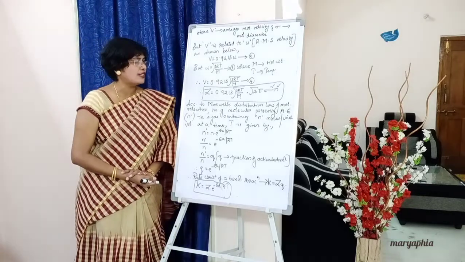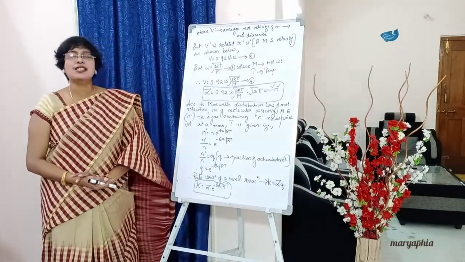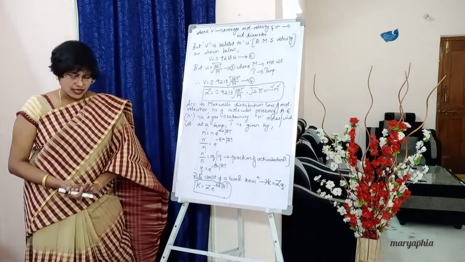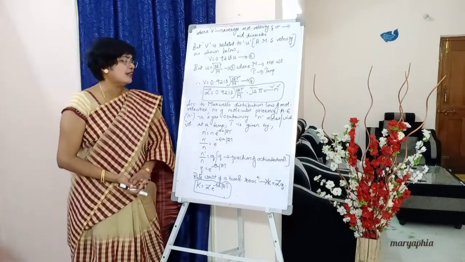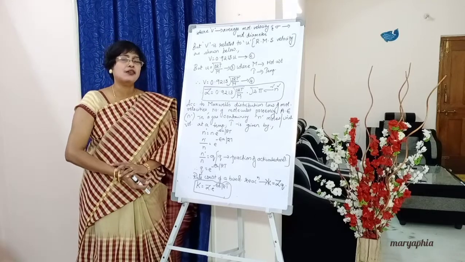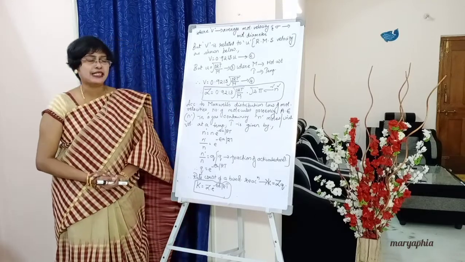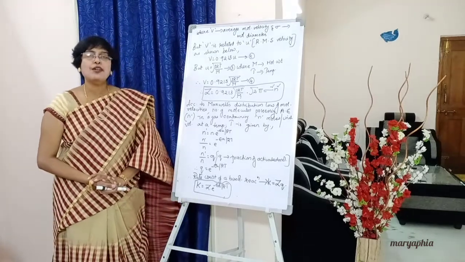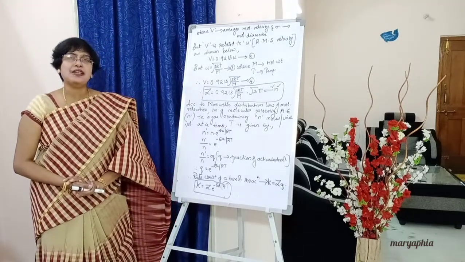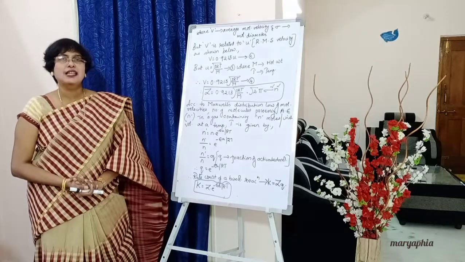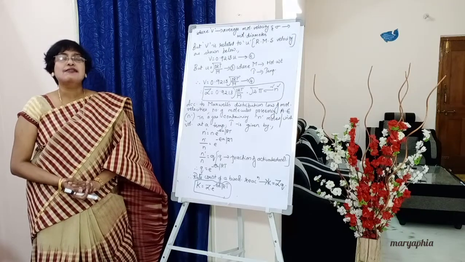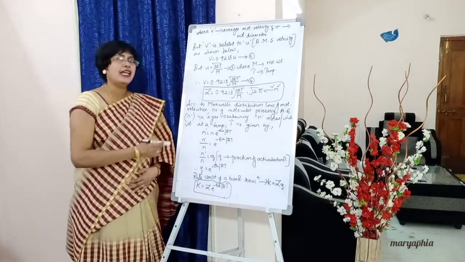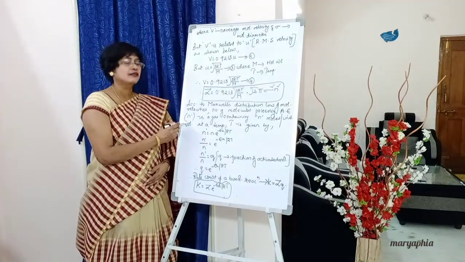Below write down. According to Maxwell's distribution law of molecular velocities, this also you have gone through in your intermediate level, the number of molecules which possess activation energy, denoted by N dash.